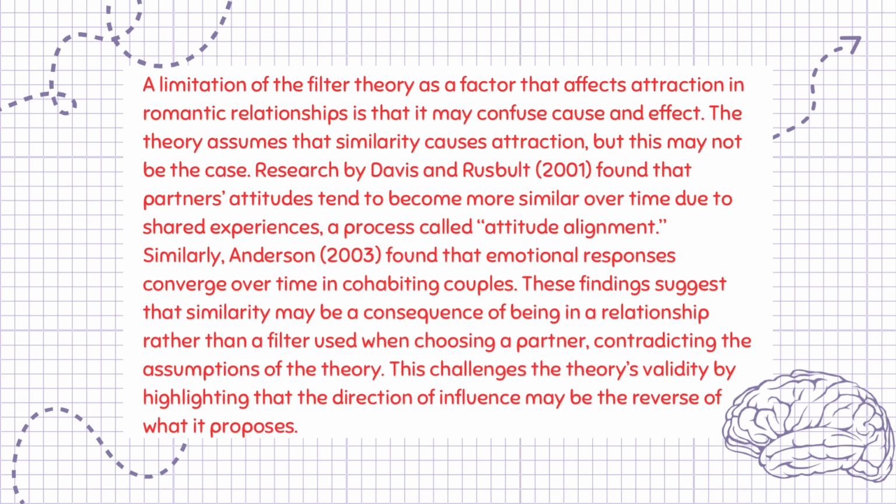Similarly, Anderson, 2003, found that emotional responses converge over time in cohabiting couples. These findings suggest that similarity may be a consequence of being in a relationship rather than a filter used when choosing a partner, contradicting the assumptions of the theory. This challenges the theory's validity by highlighting that the direction of influence may be the reverse of what it proposes.